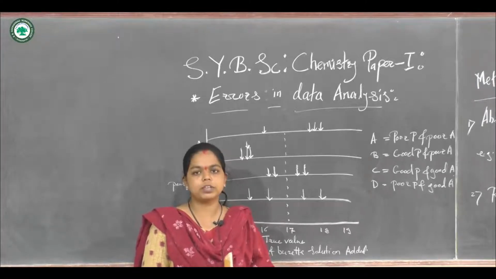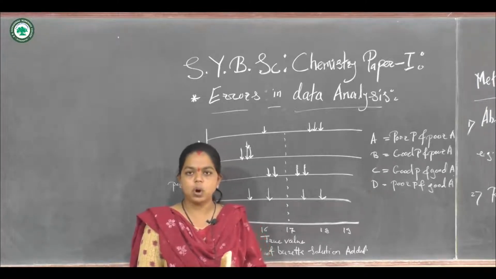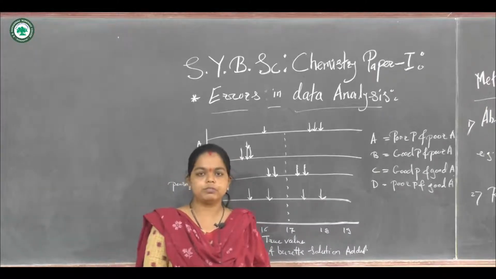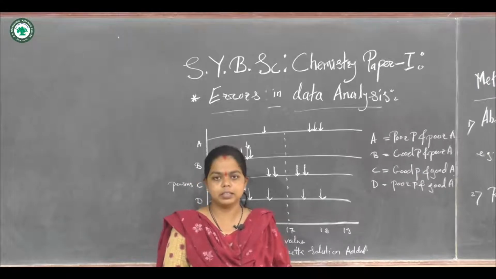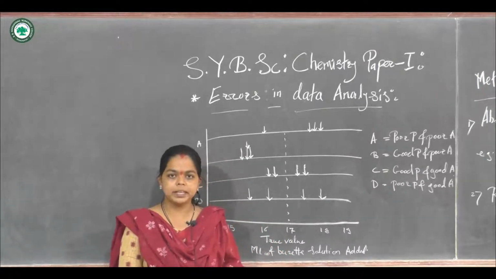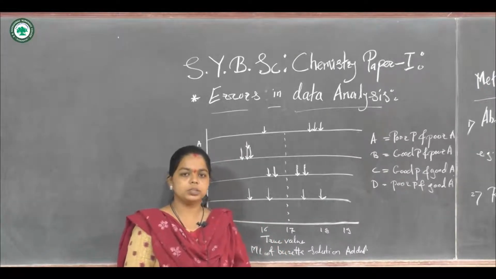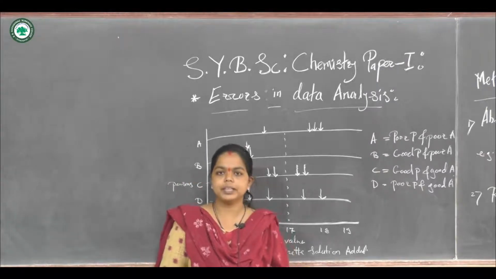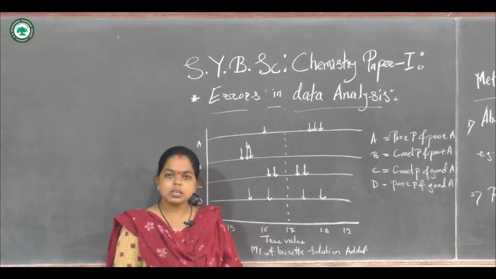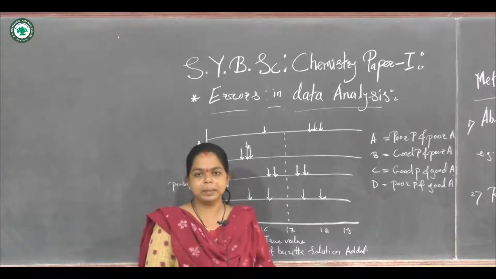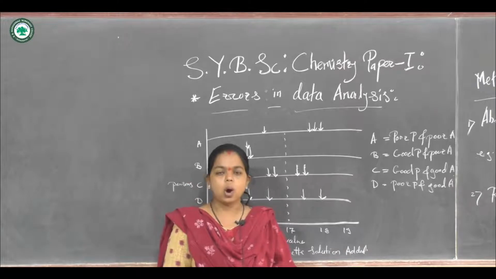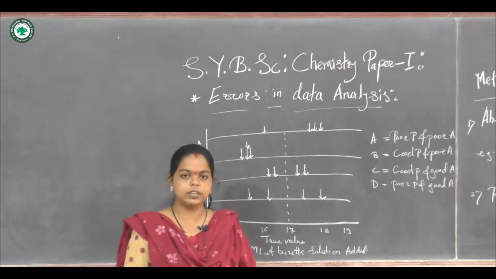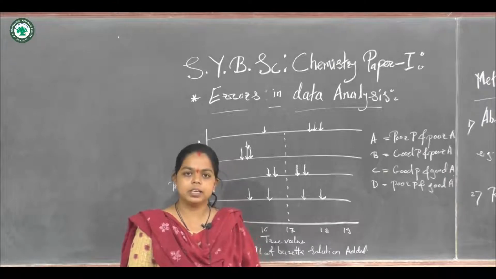This difference, or uncertainty in the measurement during any analytical method, may be in a reading, in a titration, or in instrument handling or instrument reading. This uncertainty during the measurement is called the error, and we cannot avoid it whenever we do any experiment.